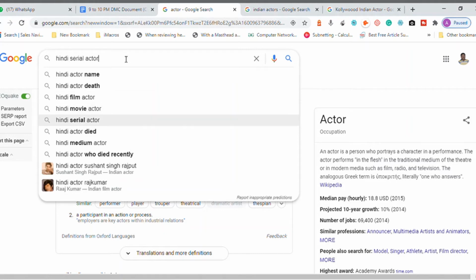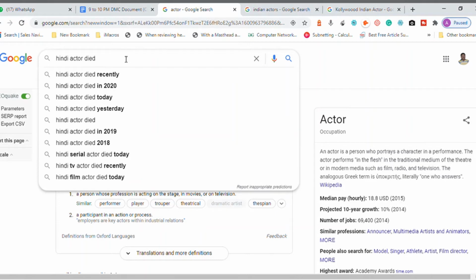So now I'm narrowing it down. Hindi actor died. When I select this, now Hindi actor died recently, Hindi actor died in 2020, who died yesterday, serial actor who died.